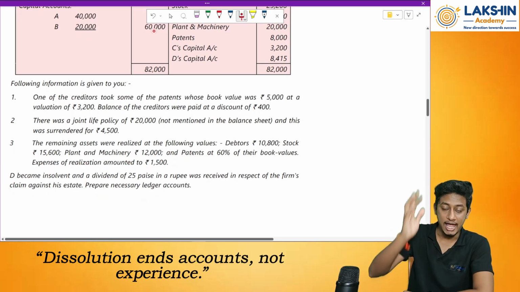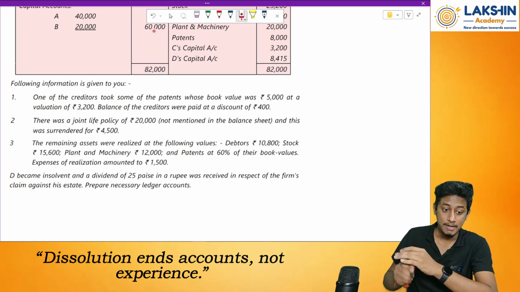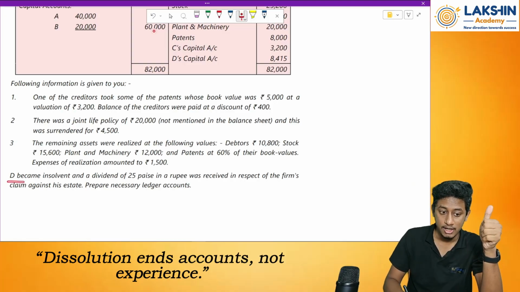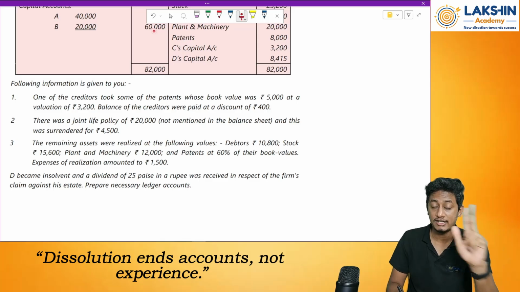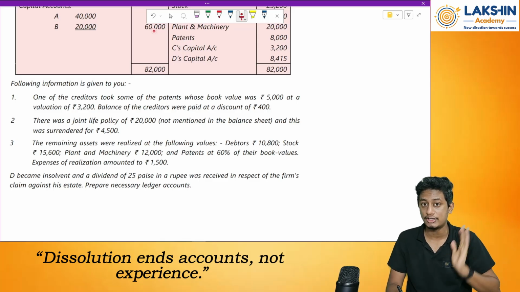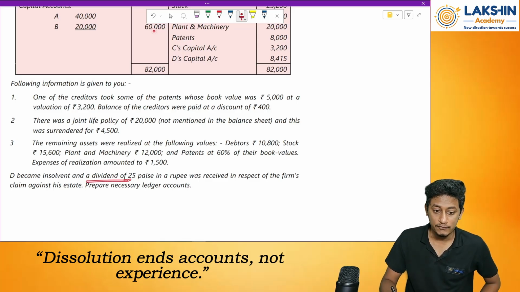Can I apply the Garner vs. Murray rule? Yes, sir. Why? Because the partnership firm is being dissolved, one of the partners has become insolvent, and the partnership deed does not say anything about the procedure I need to take care of. Done. A dividend of 25 paisa in a rupee was received in respect of the firm's claim on his estate.